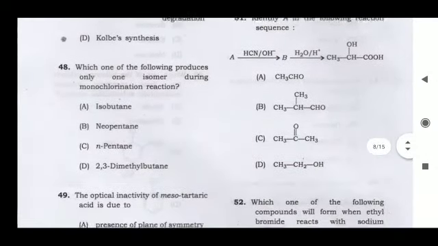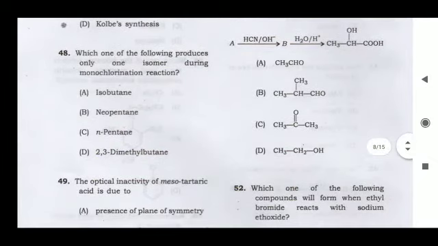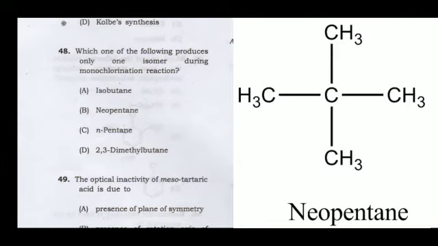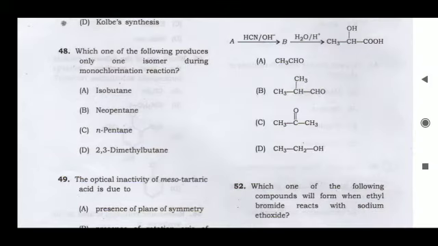Next question: which one of the following produces only one isomer during monochlorination reaction? Out of the four options, we have to find the option in which only one type of carbon is present. In the case of neopentane, if it undergoes halogenation, it will produce only one type of isomer. So option B is correct.